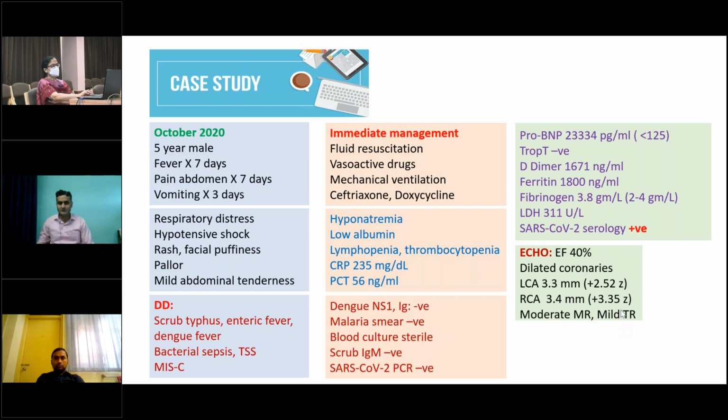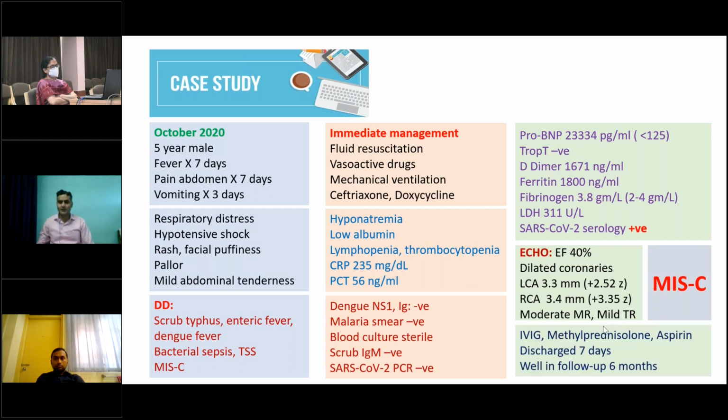Based on the clinical features, diagnostic investigations, and echocardiographic findings, the diagnosis of multisystem inflammatory syndrome in children was considered. Specific treatment included intravenous immunoglobulin 2 gram per kg, methylprednisolone 10 mg per kg for 3 days, and aspirin. He recovered and was discharged after 7 days of hospital stay. At 6 months of follow-up, he was doing well and his echocardiographic parameters were normal. This is just a broad overview of how a patient with MIS-C presents. The presentation may be very severe, but with appropriate treatment, these patients recover.